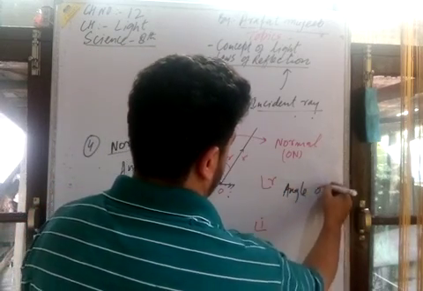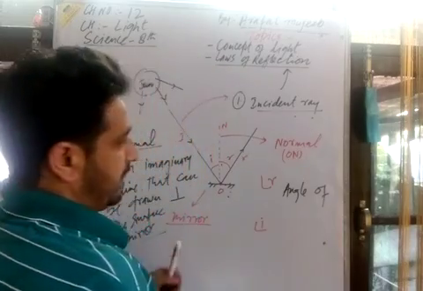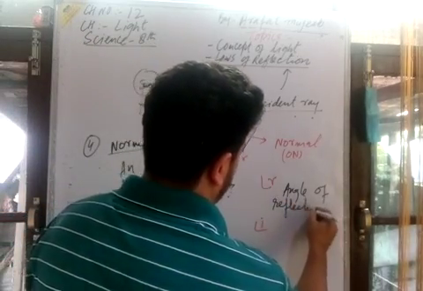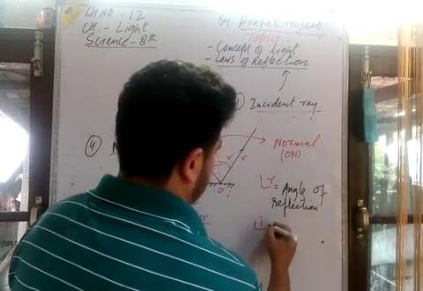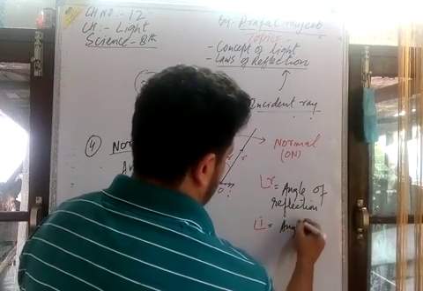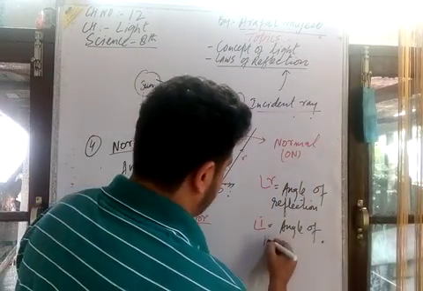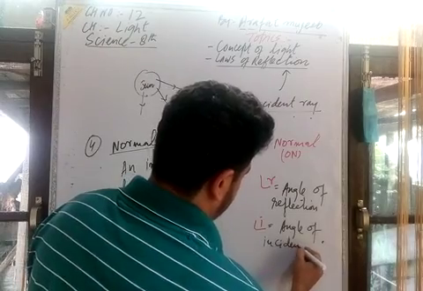Angle of reflection. What is the second? This is the angle of incidence.